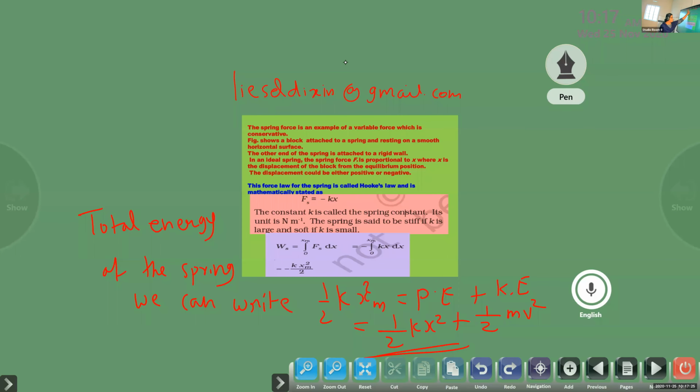Next point, next line. When x is equal to 0, we can say that the spring is attaining equilibrium position.